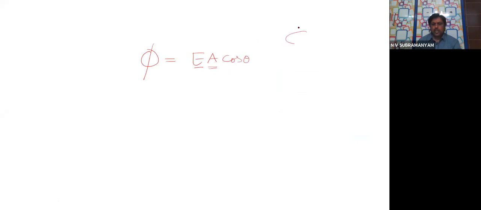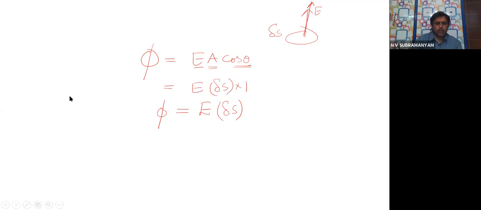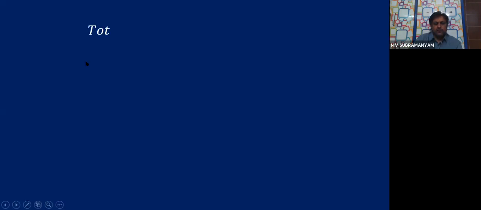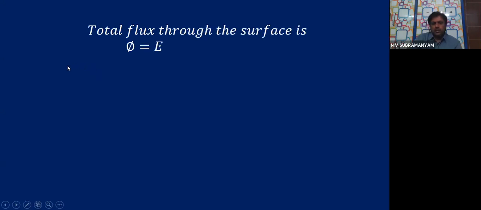Now in this case, the electric field is pointing normally. The area vector also will be in the same direction. Here the area is dou S. Since both are in the same direction, we take cos 0. That means E into dou S into cos 0, and cos 0 is 1. So flux is equal to E into dou S. I hope you followed. Let me go to the next slide. The total flux through the surface, phi equals E dou S. Let us call that equation number 1.